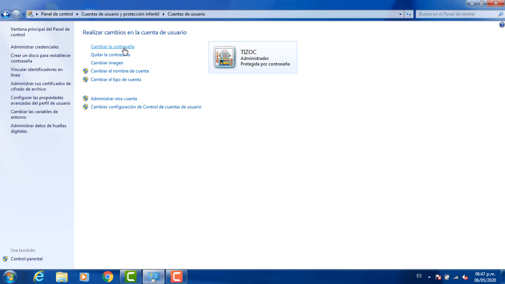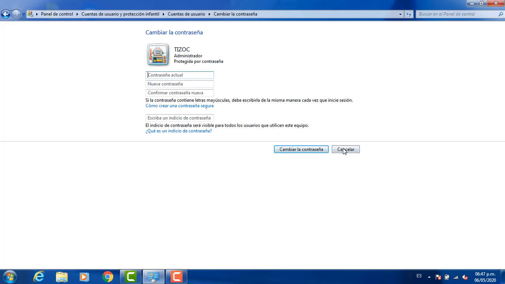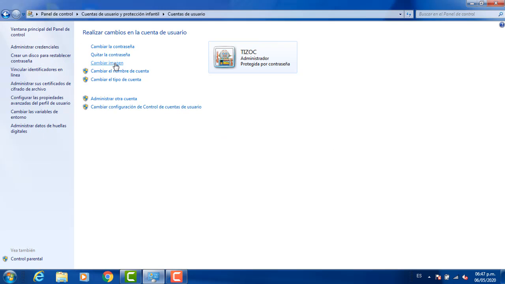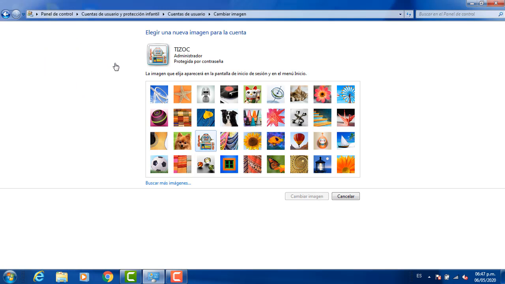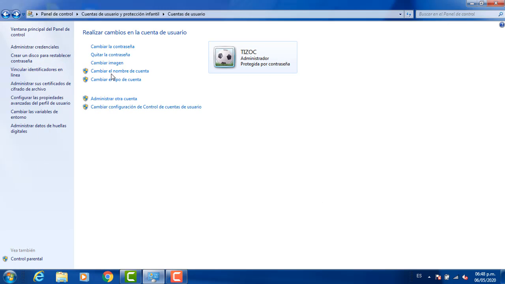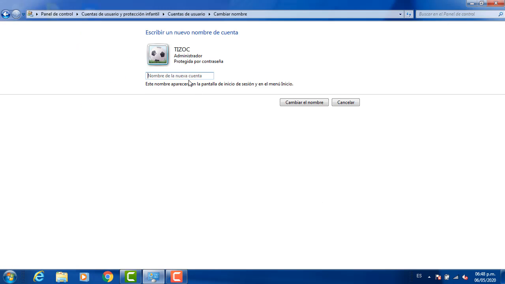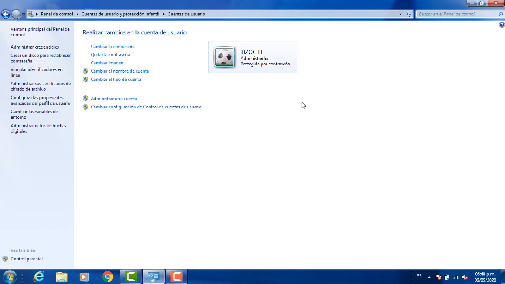We can change the password if we want. We can change the image. We can change the name of the account. Or we can change also the kind of the account. And also we can manage the characteristics of another account.